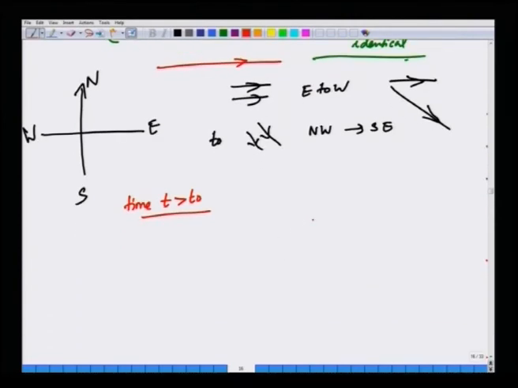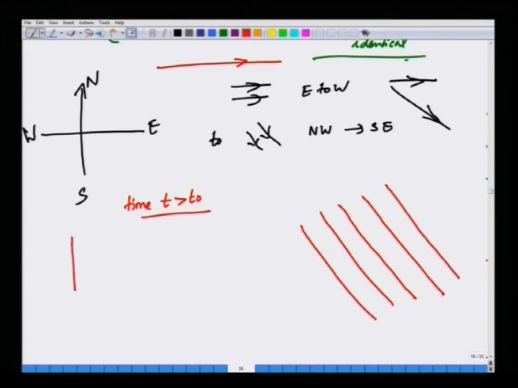Well, streamlines at a later time t greater than t naught, streamlines are instantaneous descriptions of lines that are parallel to the fluid velocity vector. If the velocity vectors are all parallel to the northwest to southeast direction, you will simply see that the streamlines will be at an angle like this. Okay. So, these are the streamlines. Streamlines are in red.